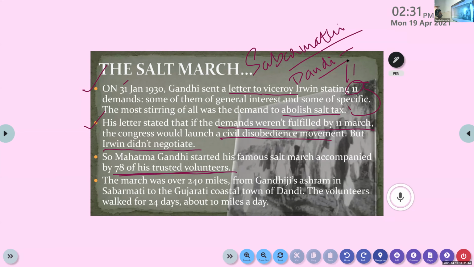So Mahatma Gandhi started his famous Salt March, accompanied by 72 of his trusted volunteers. The march was over 240 miles from Gandhi's ashram in Sabarmati to the Gujarat coastal town of Dandi. The volunteers walked for 24 days, about 10 miles a day.